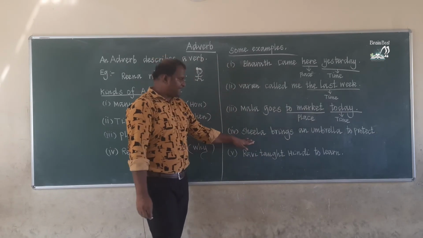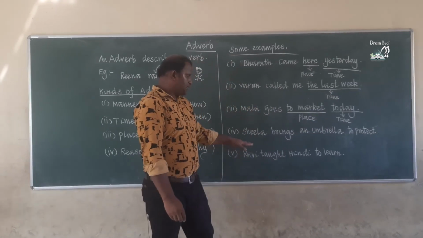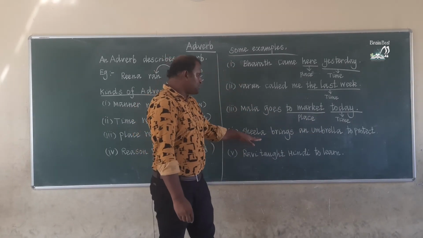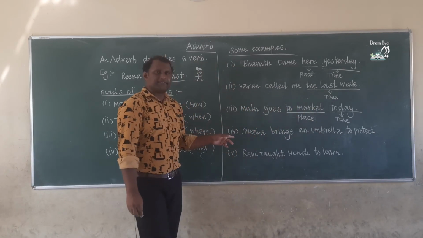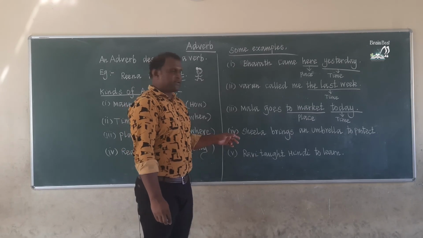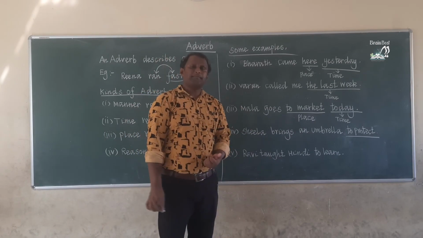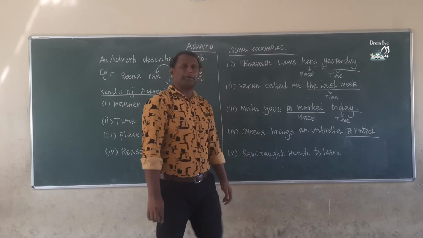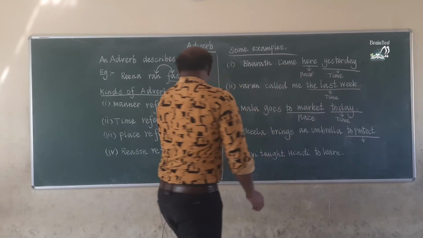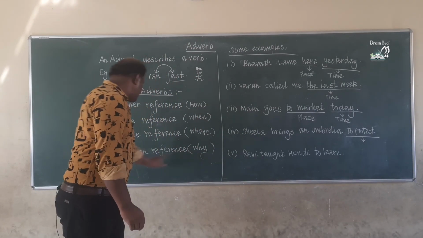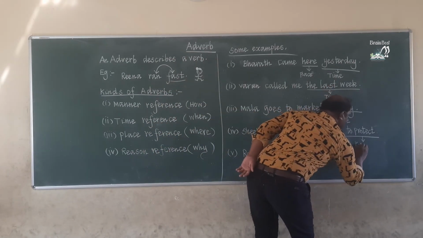So moving to the next example, Sheila brings an umbrella to protect. Let me read the example once again. Sheila brings an umbrella to protect. Is there an adverb in this sentence? Can you find, children? Yes, to protect. Why does Sheila bring an umbrella? To protect. So this is reason. If the word answers the question why, that is reason reference.